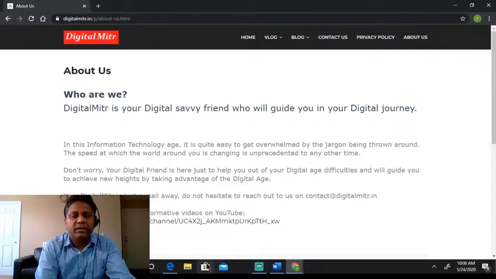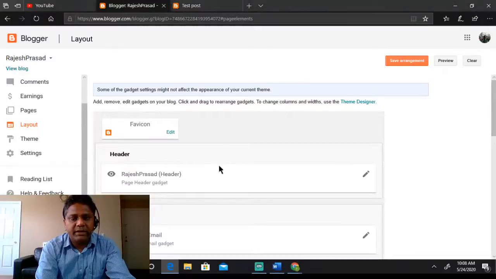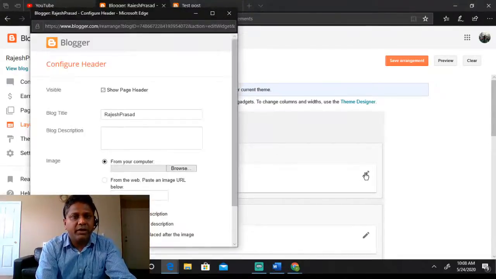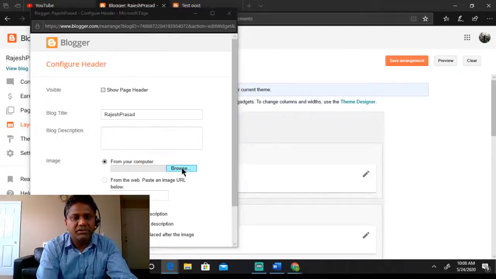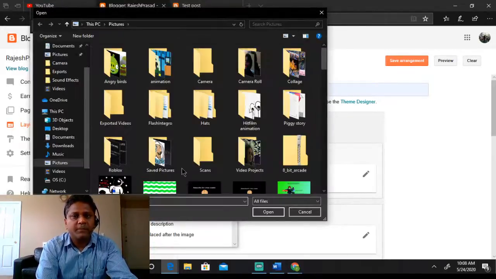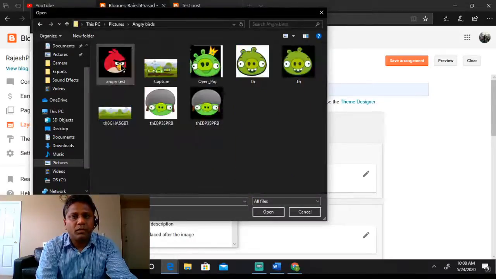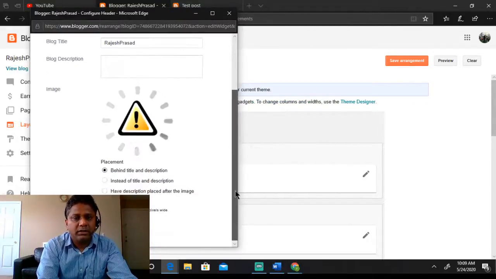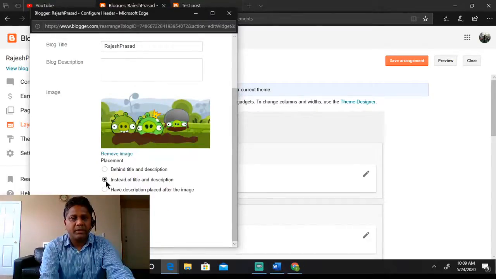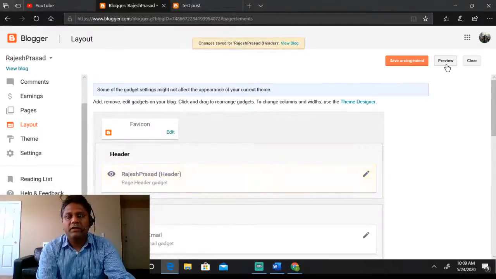Then the other thing, header. You can edit it, just click here and it will go into editable mode, and you can write some description here, or you can actually put an image. So let's try to put an image here. Okay, so let's take this as the image, and here, instead of title and description, we don't want to type title and description, just click on save, and let's preview it.